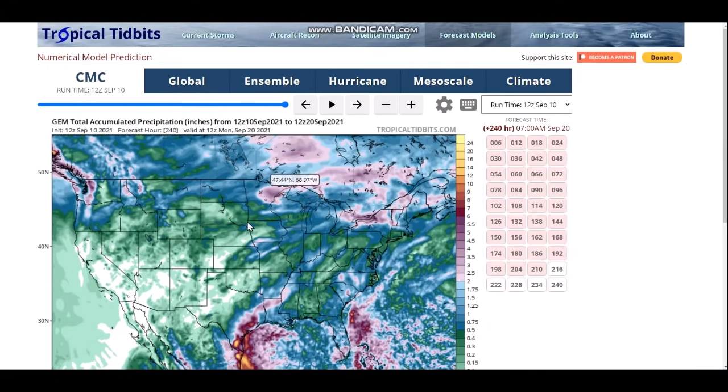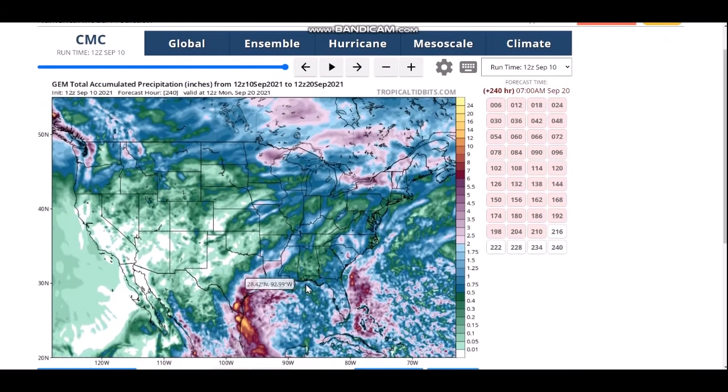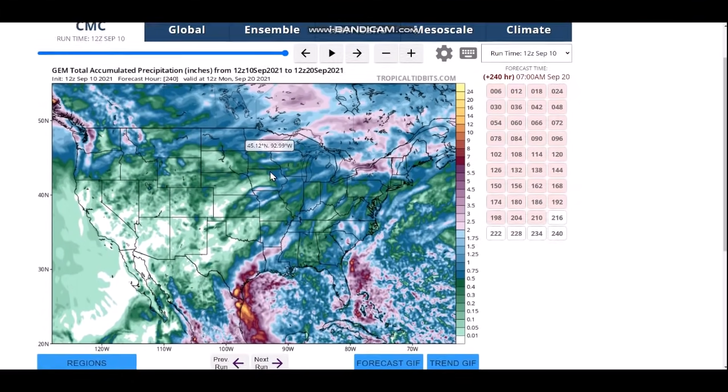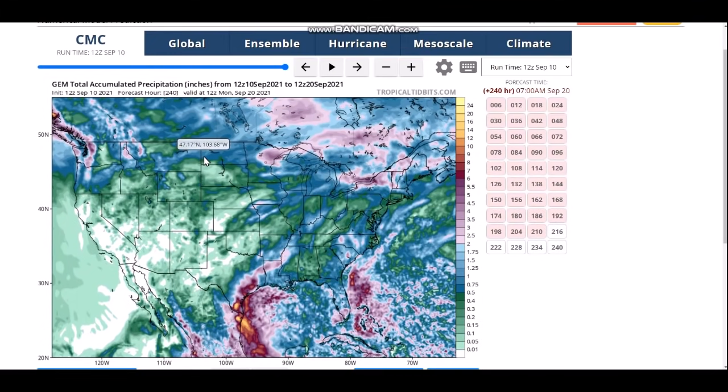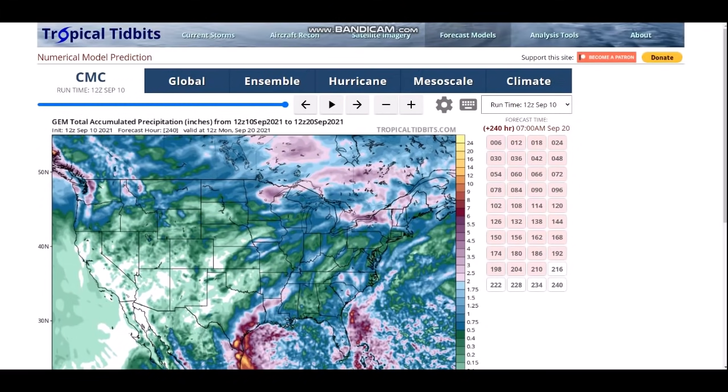Total accumulated precip, quite a bit of rain. I think this is underdone. The Canadian often makes things look a lot less rainy than they actually are. So I don't like looking at this model in particular for the precise precip forecast. Obviously, it's favoring it across the south, the north, and look at that, the northwest, Oregon, Washington, areas that haven't seen rain in such a long time, finally getting some relief. So that is good news.